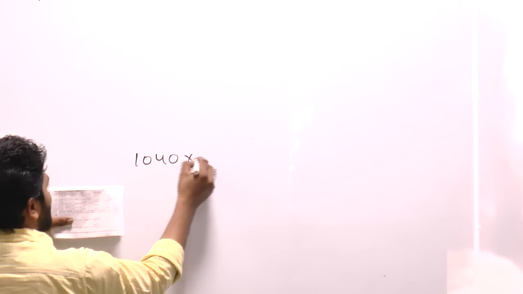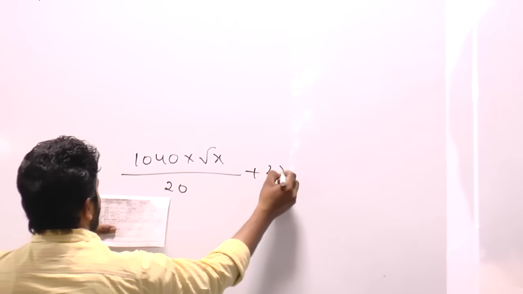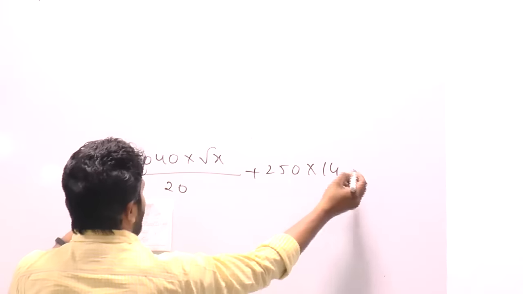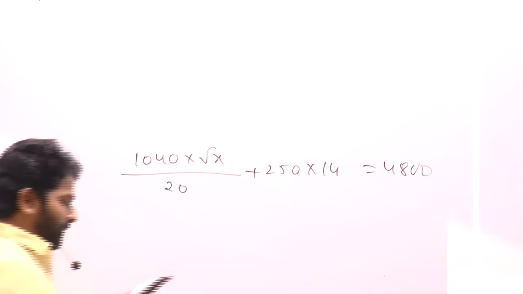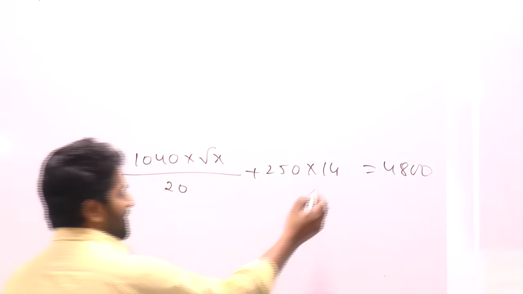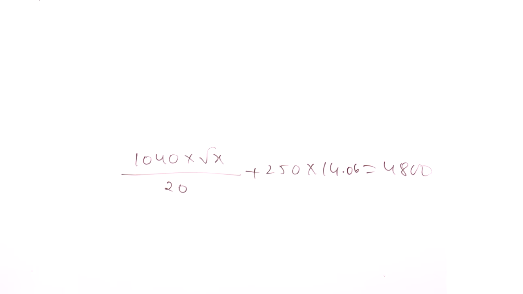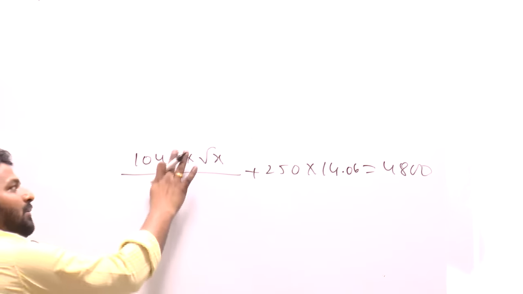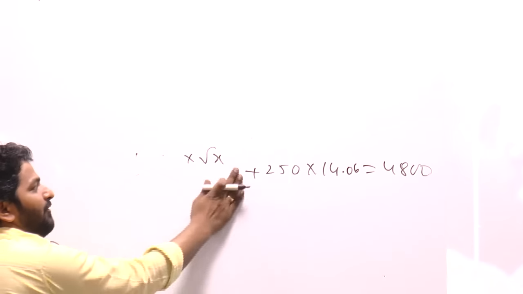Next. 1040 into root x. Be careful when you have root x. Divided by 20 plus 250 into 14.06 something, which is equal to 4800. How much is this? 14.06. Right. 0, 0 cancel. How much is it? 52.